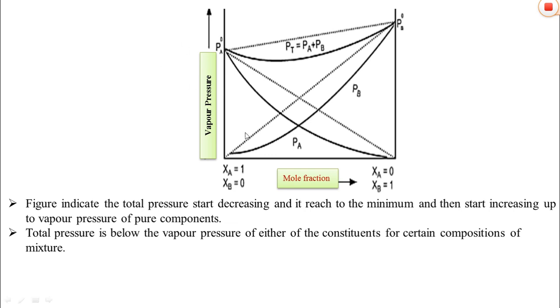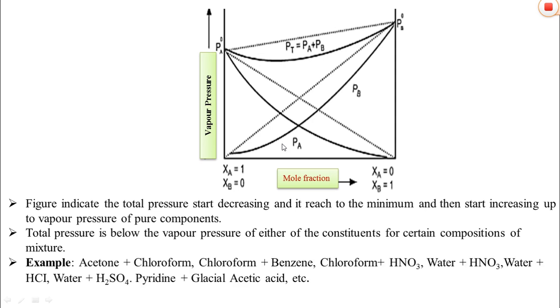Other than acetone and aniline, some of the mixtures show this type of deviation, such as acetone plus chloroform, chloroform plus benzene, chloroform plus HNO3 and water plus HNO3, water plus HCl, water plus H2SO4 and pyridine plus glacial acetic acid.